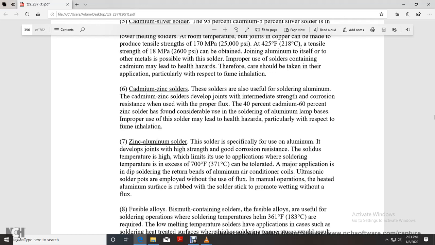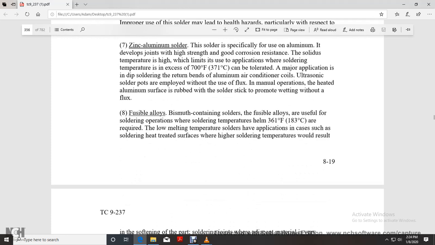7. Zinc aluminum solder. This solder, specifically used for aluminum, develops high strength with good corrosion resistance. Solidus temperature is high. Soldering temperatures in excess of 700 degrees Fahrenheit can be tolerated. Applications include dip soldering of return bends of aluminum air conditioner coils, and ultrasonic soldering pots. Use flux, or in manual operation heat the aluminum surface and rub it with the solder stick to promote wetting without a flux. Alright, fusible alloys.